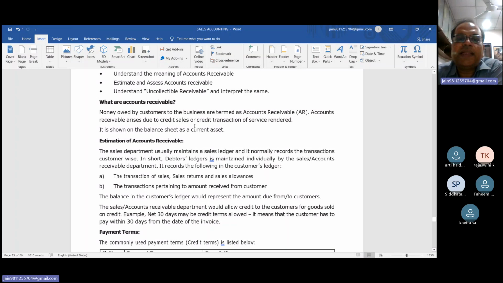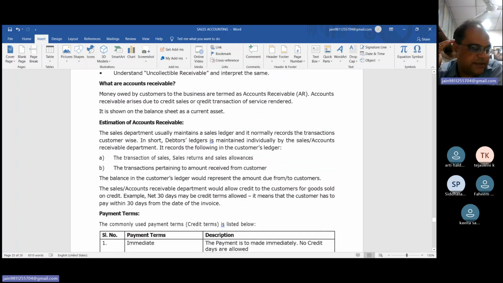It is shown in the balance sheet under current assets. The balance sheet of the sole proprietor or the partnership firm is divided into two parts: number one is fixed assets and number two is current assets. So we will show accounts receivable, bills receivable or debtor under the heading of current assets in the balance sheet. There is a slightly different format for preparing the final accounts of a company or LLP.